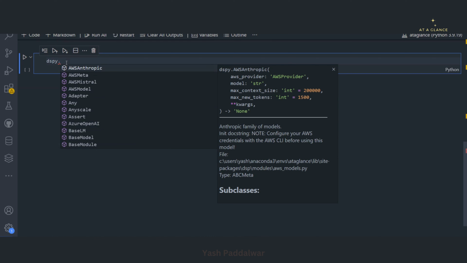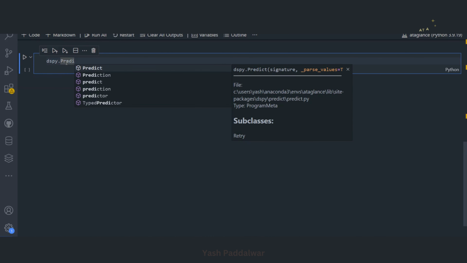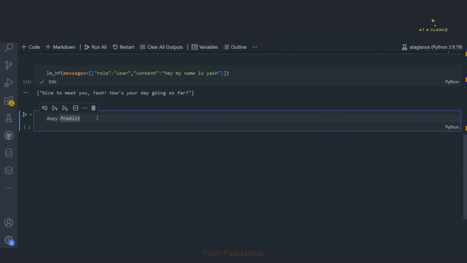Here you can see there is a module named Predict. As I said, for every module you define, you have to define a signature for it. First let me tell you what exactly this Predict module is. This is the root module, I would say. This is the most basic module in DSPy, which is used for predicting the output. Whatever input you give, let it be a query or any sequence, this Predict module will generate the output for it.